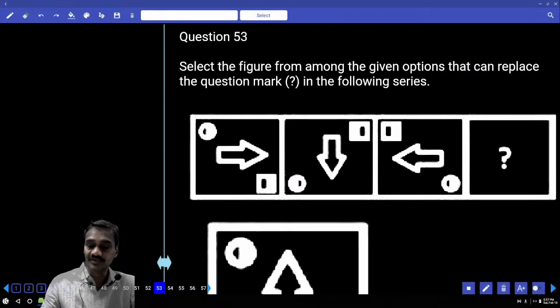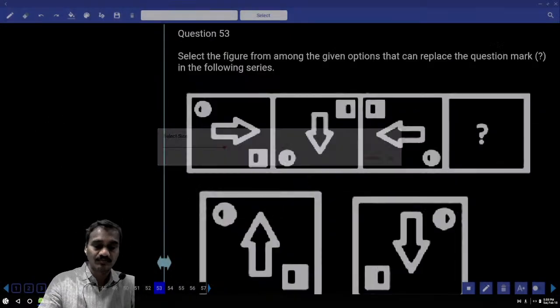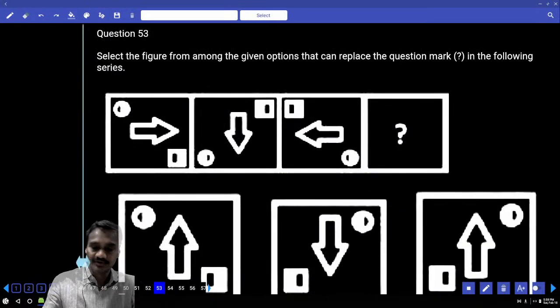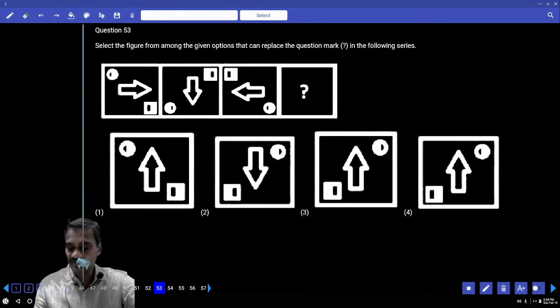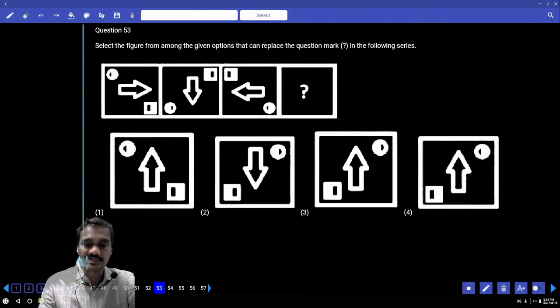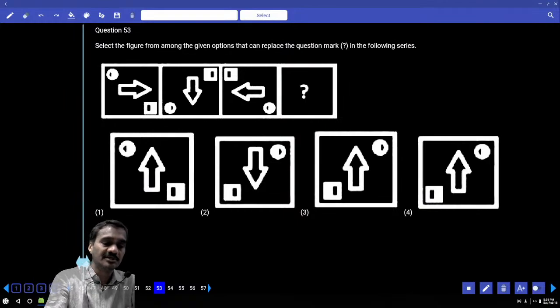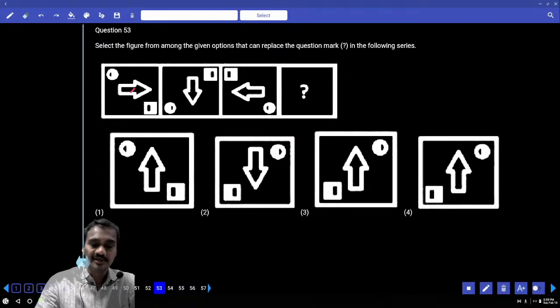Then coming to this 53. Now in this 53, select the figure from among the given options that can replace the question mark. If you check this arrow, it is rotated by 90 degrees clockwise. Finally, the arrow must be towards north, and this is ruled out.